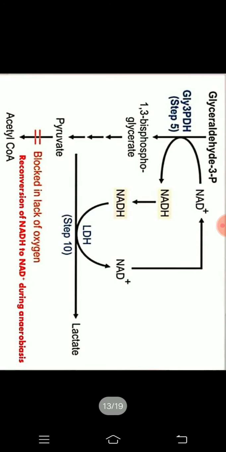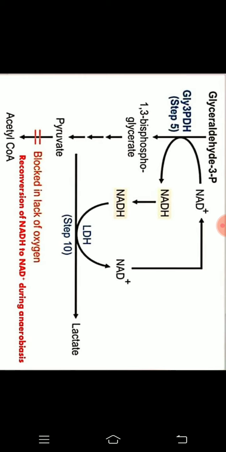Here we can see, in glycolysis, the conversion of glyceraldehyde 3-phosphate to 1,3-bisphosphoglycerate is done by the enzyme glyceraldehyde 3-phosphate dehydrogenase. Dehydrogenase means removal of hydrogens. So NAD must be the hydrogen acceptor and it converts to NADH.